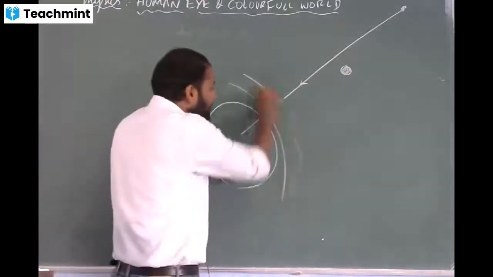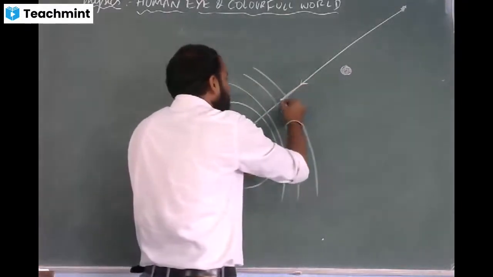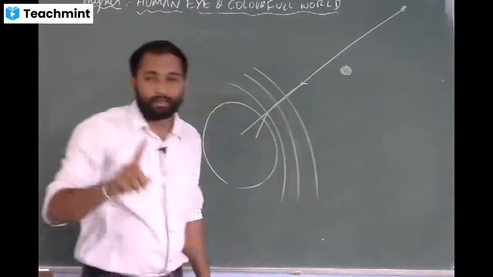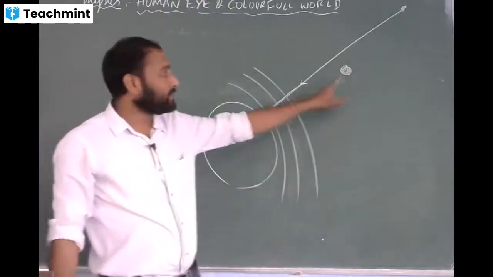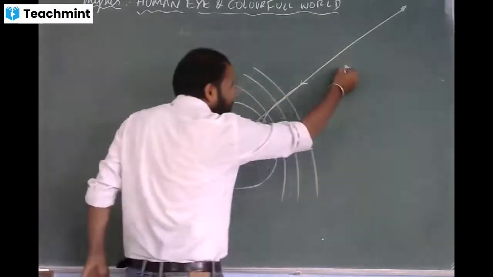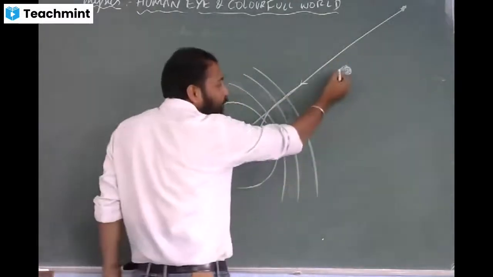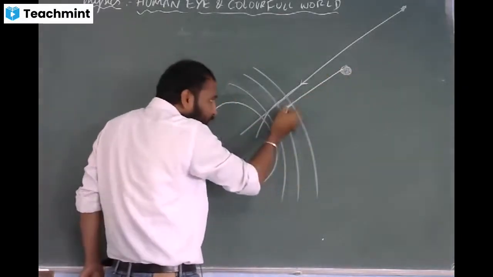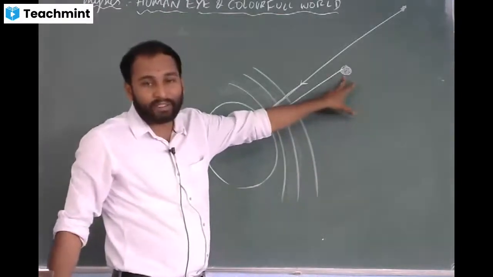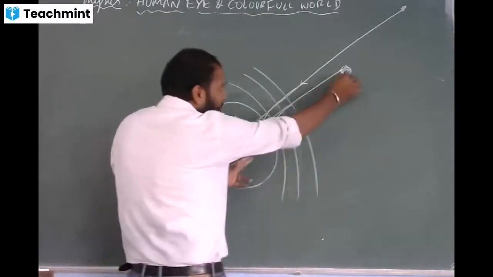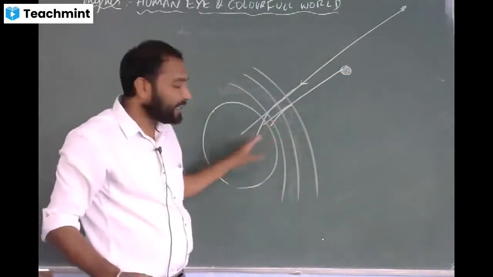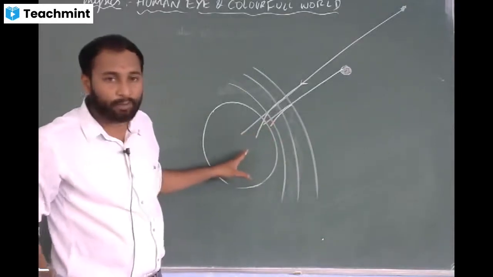Here, as we are considering only one point size source, we get only one ray, and we clearly see that ray bending towards the normal. But for an extended source, it is a collection of a large number of sources. If I consider one individual point size source, the light will bend this much. But since it is a collection of large number of point size sources, the total variation in the amount of light entering our eye will be averaged out to 0.